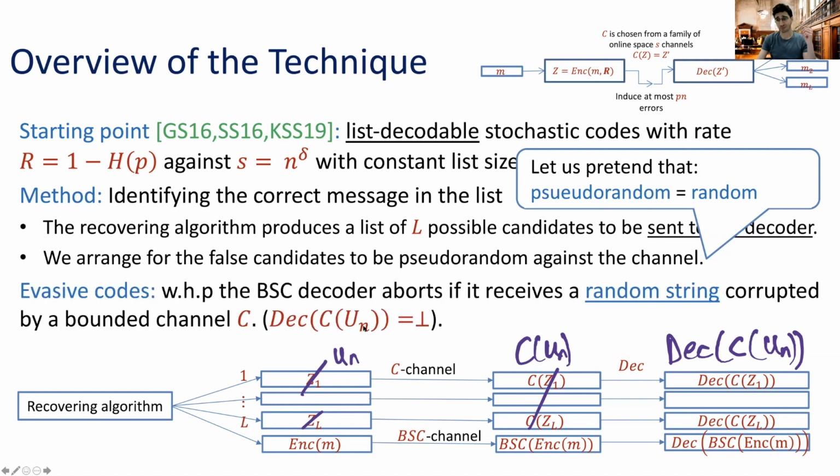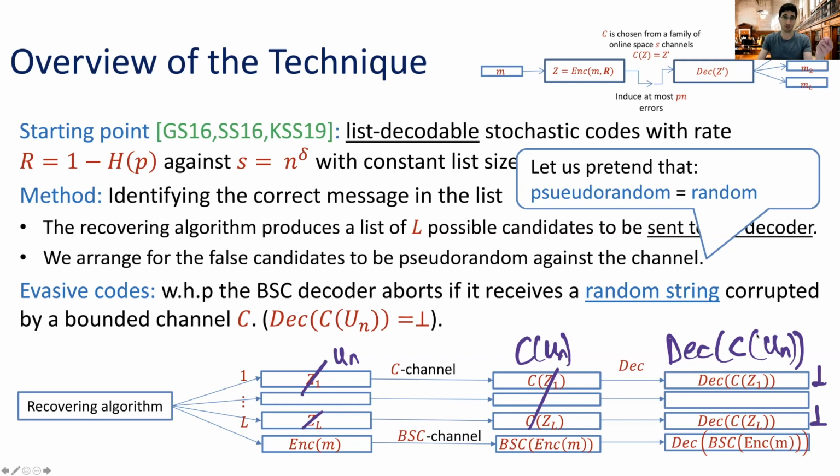Okay, and the good thing is that we are able to infuse our codes with evasive properties. And by evasive, we mean that with high probability, the binary symmetric decoder aborts if it receives a random string that is corrupted by a bounded channel C. So in a sense, all of these candidates are going to be aborted. We're able to identify when this happens.